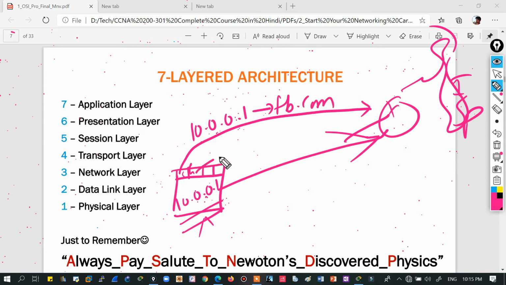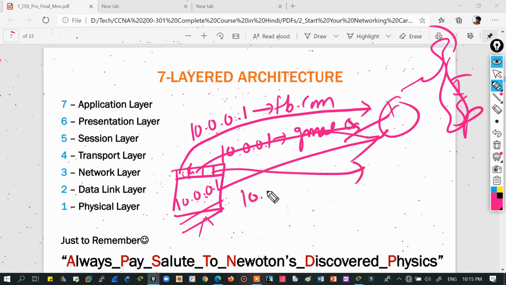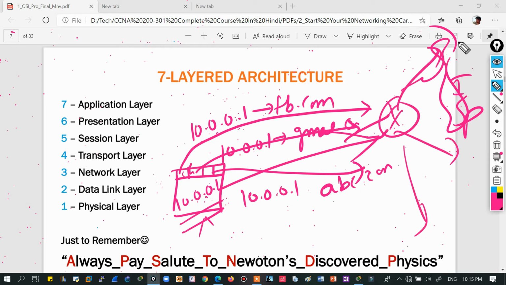From the second tab, again the same PC, it is for gmail.com. Suppose I'm using a third browser tab, same IP, and it is for abc.com. My router received all 3, and they are transferred to maybe the Facebook server, the Gmail server, and the ABC server.